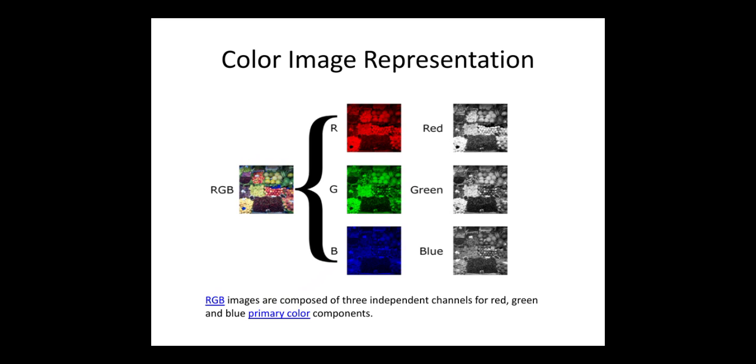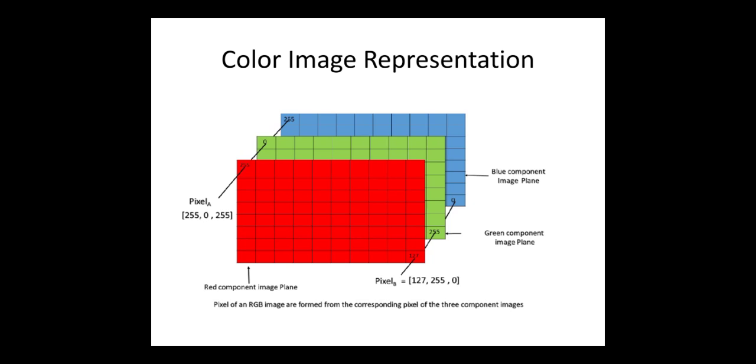Because these three components, red, green and blue, are considered the primary colors, a color image is composed of these three independent components. In this RGB image, these components are called the channels. So a color image is composed of three channels: red, green and blue. This is the color image representation.